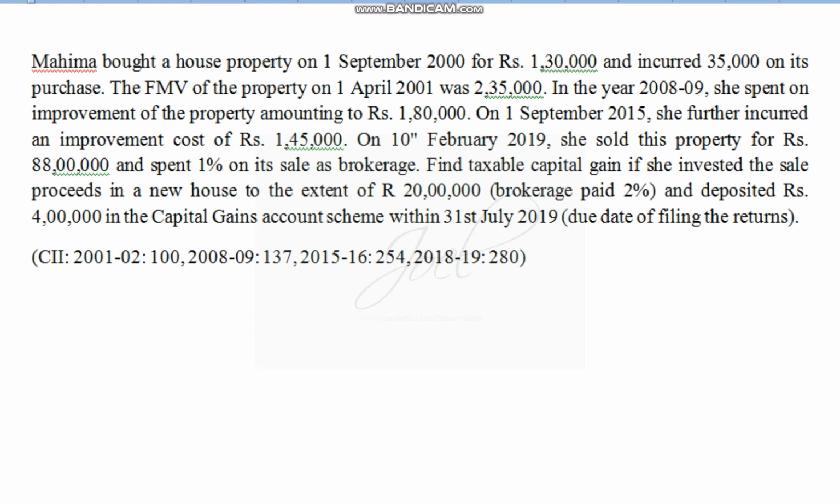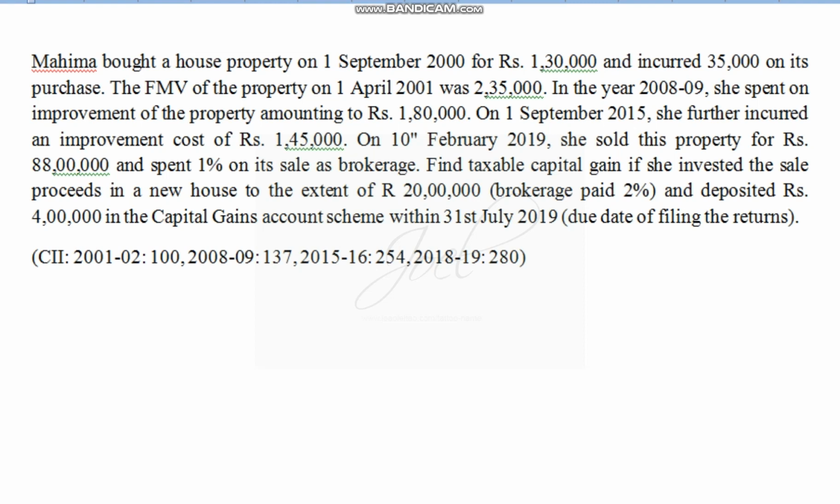Long-term capital gains will arise out of the sale of a long-term capital asset. We know about this particular issue. Now, when it comes to immovable property, if the person holds the asset for more than 2 years, that is 24 months, and after that sells, then it is considered a long-term capital gain.